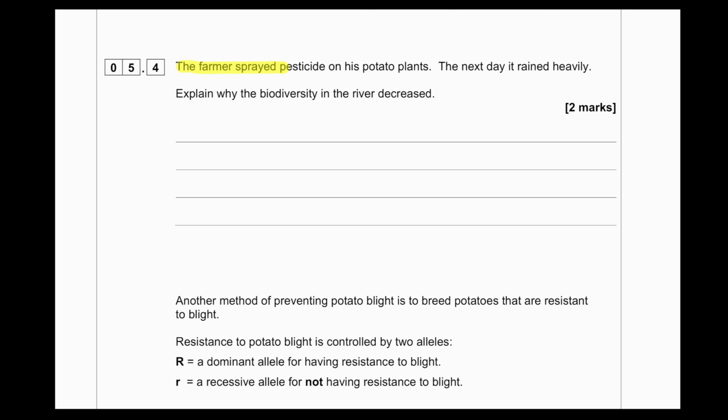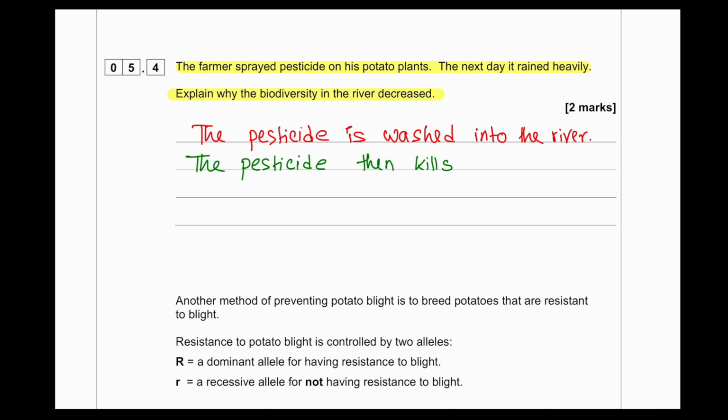The farmer sprayed pesticide on the potato plants. The next day, it rained heavily. Explain why the biodiversity in the river decreased. So we will say the pesticide got washed away, which then ended up in the river. The pesticide then kills some organisms in the river.